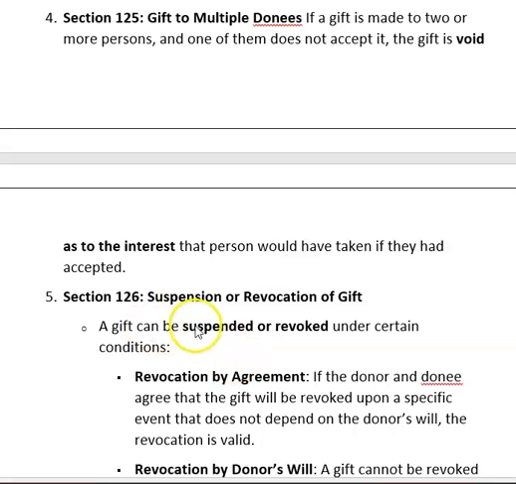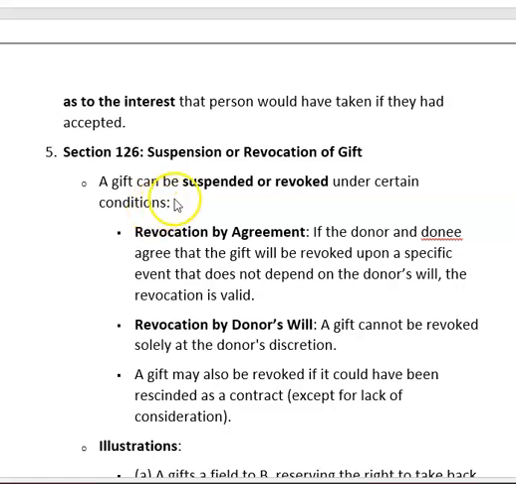Section 126, suspension and revocation of gift. A gift can be suspended or revoked under certain conditions. Revocation by agreement. If the donor and donee agree that the gift will be revoked upon a specific event that does not depend on the donor's will, the revocation is valid.